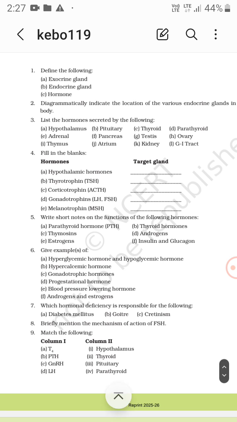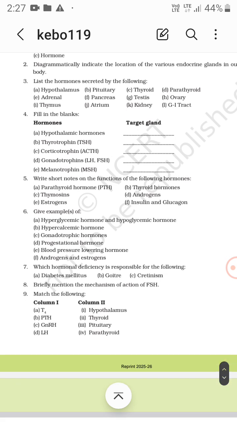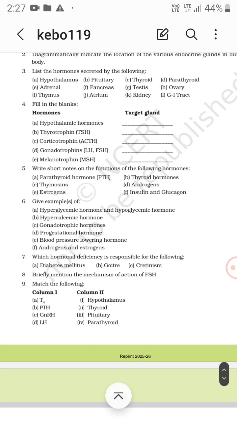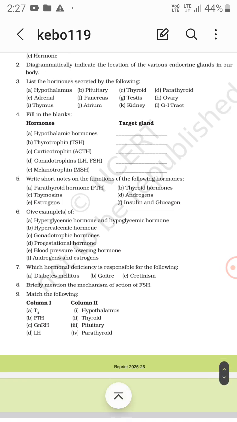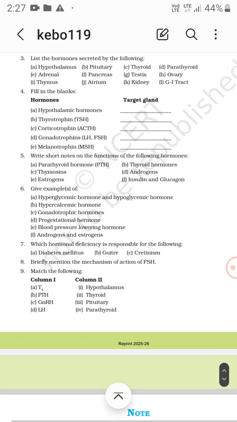Melanotropin. Write short notes on the function of the following hormones. Parathyroid hormone, PTH, increases the calcium level in the blood. Then the thyroid gland. Thymus is different from thyroid. Thymosin is different, and thyroid hormones are triiodothyronine and tetraiodothyronine.